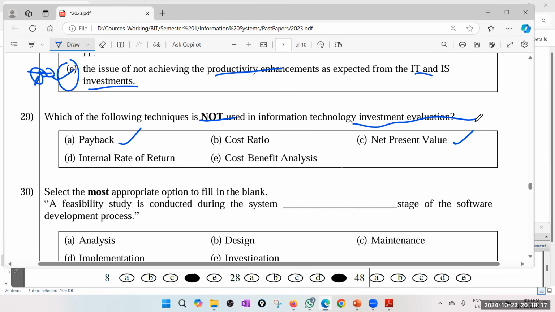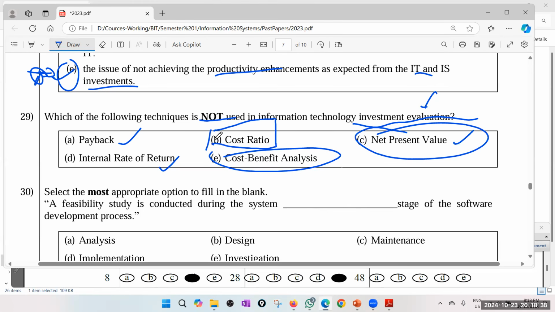Time discounted. Definitely net present value is used. Internal rate of return is also similar to net present value. Cost benefit analysis, that is definitely correct, right? Cost benefit analysis means evaluating the investment: what are the costs, what are the benefits? So I think it is cost ratio, because if you have done a bit of accounting, cost ratios are usually ratios we use to understand the financial state of an organization rather than investment evaluation.